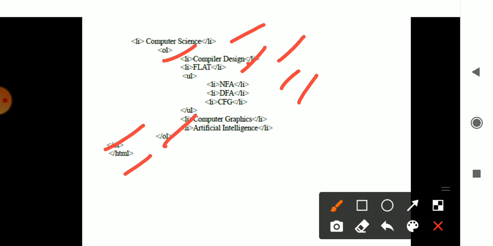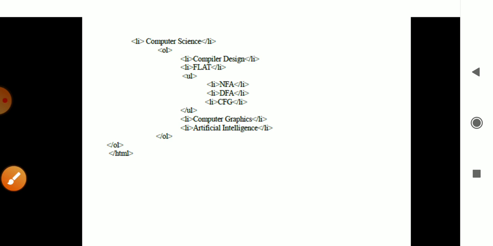So the combination of both the ordered and unordered list is said to be your nested list. You can take your own example for it, and this is the output which is printed. Information science is the main heading. Then you have OOMD, Java and J2EE and its concepts. When the unordered list is considered, the bullets are of different types. The ordered list is specified with 1 2 3 4 5, like that. This is the unordered list and this is the ordered list. Okay, so this is how the output will be printed.